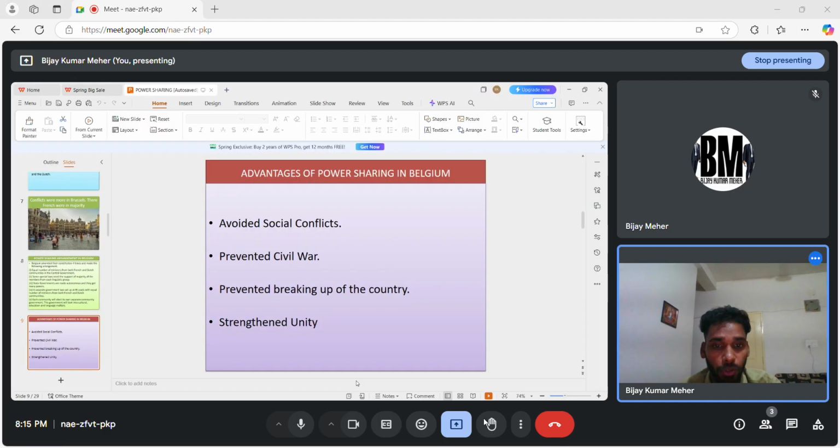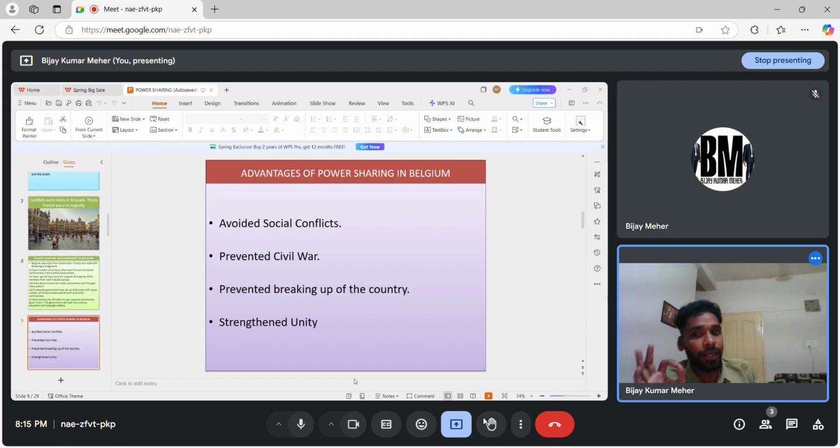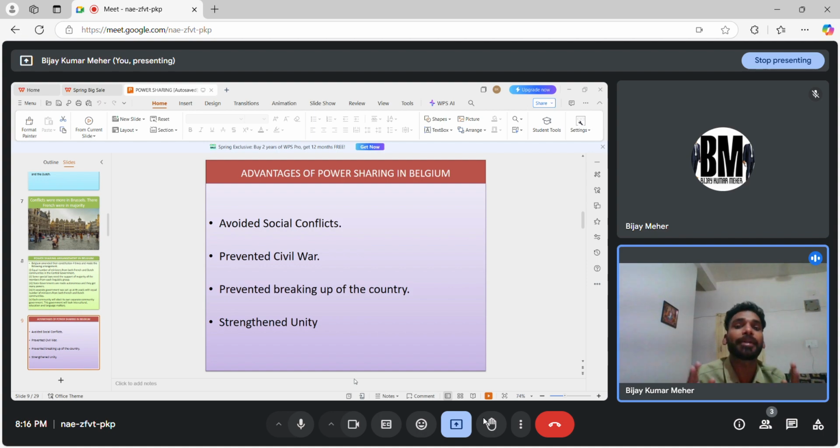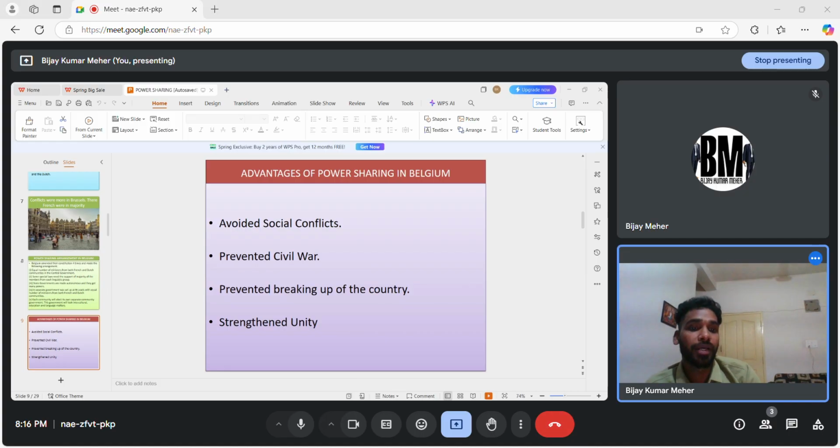Now let's talk about the advantage of power sharing. So just think for a moment, when I share the power, believe me, there will be no conflicts, so it avoids conflicts. Now, if we share the power, I believe there will be no civil war. Since there was no power sharing in Sri Lanka, वहाँ पे civil war हुआ था, लोग मरे, लोग भागे, लोग को भगाया गया, right? It also prevents breaking of the country. You might be thinking power share करने से breaking होता है. No, भाई, simple सी बात है. If I share the power, चीज़ अच्छा होता है. And next one is it is responsible for the unity.